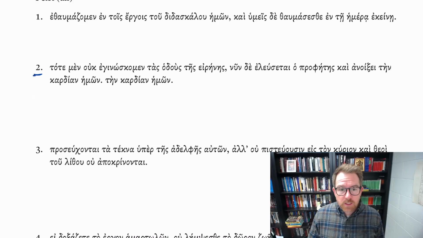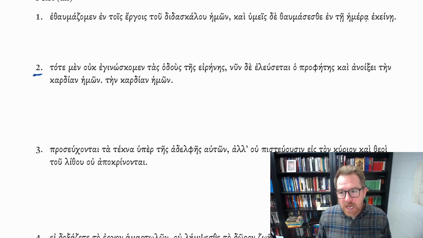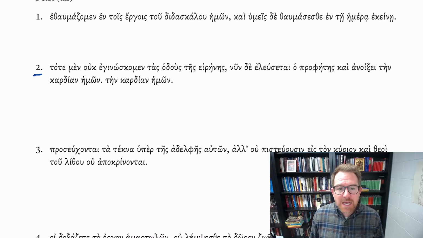how to translate it. Tote men ouk egignoskomen tas hodous tes eirenes. Nun de eleusetai ho prophetes kai anoixei ten kardian hemon. Now, this ten kardian hemon repetition here is actually a mistake. This shouldn't be in your text. I don't know why it's here.